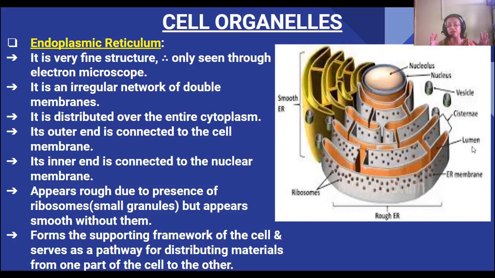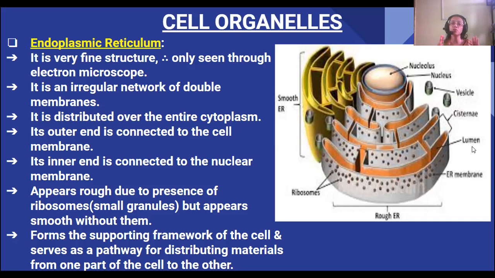It gives a supporting framework to the cell, like a skeleton. The skeleton gives a supporting framework to our body. Like that, this also gives a supporting framework to the cell. And it serves as a pathway for distributing materials. The materials are distributed throughout the cell, from one part of the cell to the other part, through this endoplasmic reticulum.